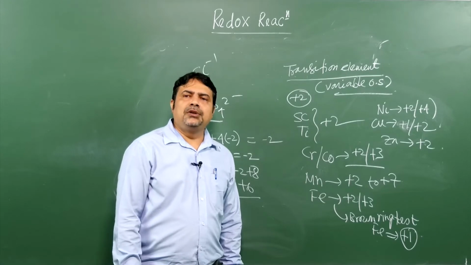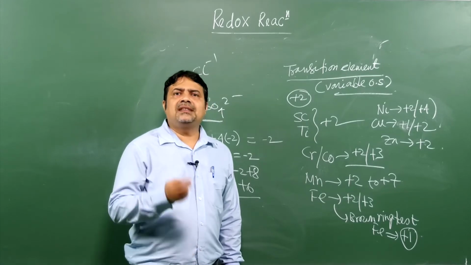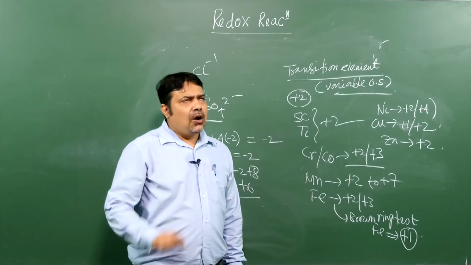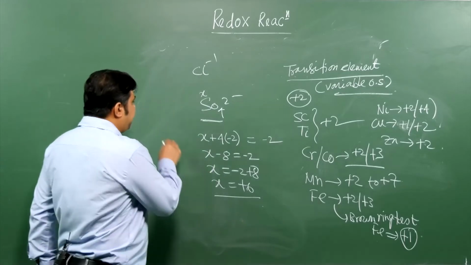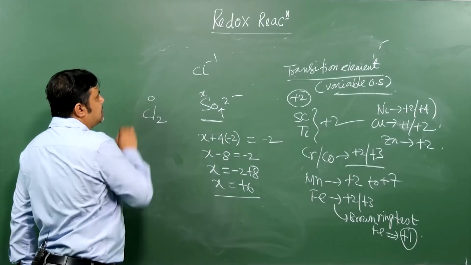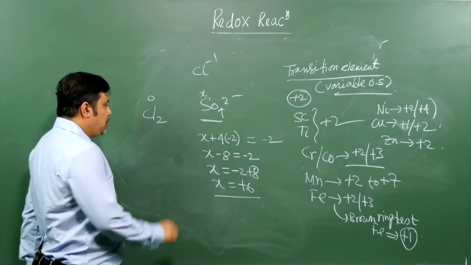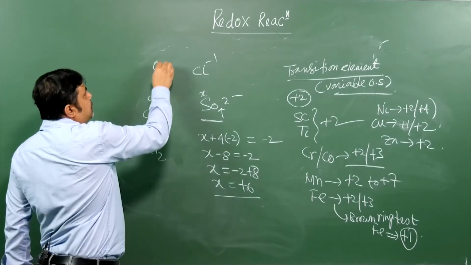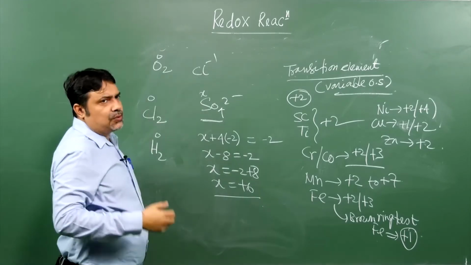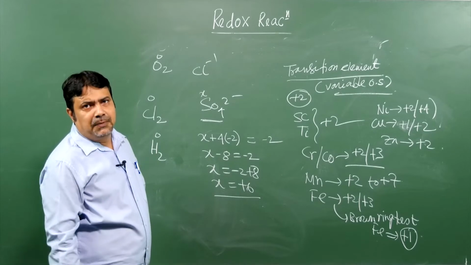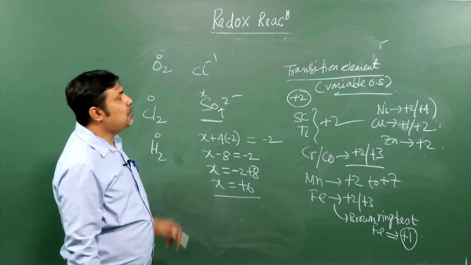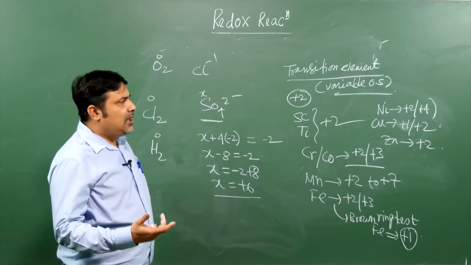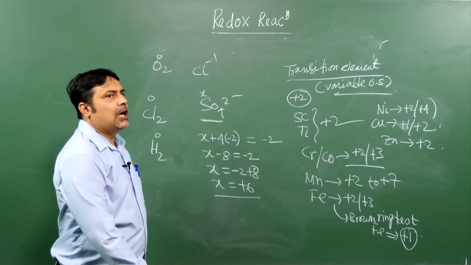You have to find out the oxidation state of an element. If an element is there in its native form, like chlorine, the oxidation state of each chlorine atom will be 0. Like hydrogen, the oxidation state will be 0. Oxygen too. That means when any substance is found in elemental form, the oxidation state will be nothing but how much? 0. So these are the basic things you have to understand.